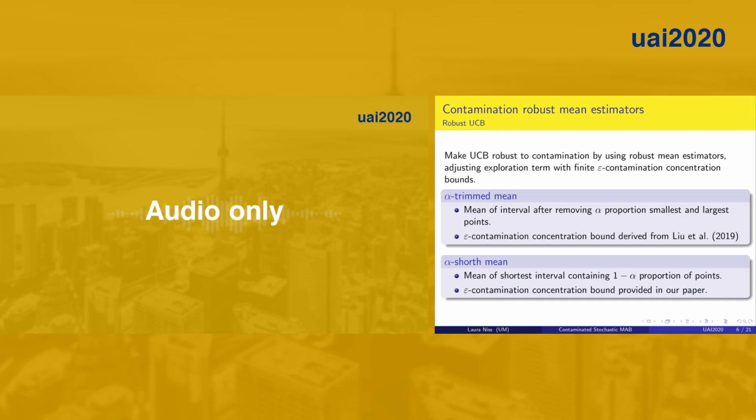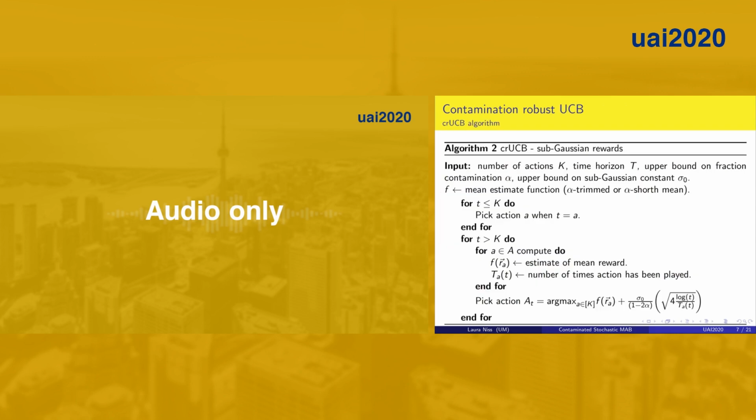Our robust mean estimators are the alpha trimmed mean, which is the mean after removing an alpha proportion of the largest and an alpha proportion of the smallest sample points, and the alpha short mean, which takes the mean of the shortest interval containing 1 minus alpha points. The epsilon contamination concentration bound for the trimmed mean is derived from a previous paper by Liu and others in 2019, and we derived the alpha short bound in our paper. We leave the details of these bounds to our paper.